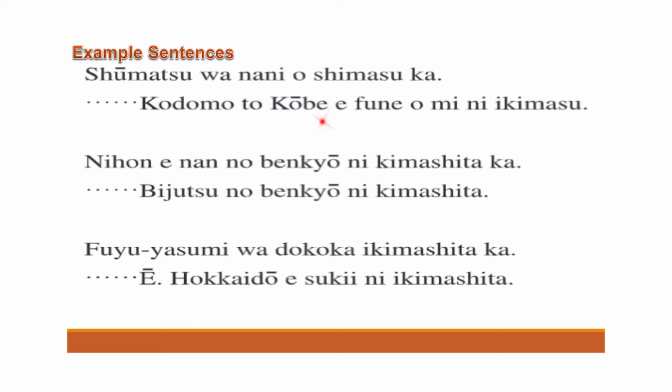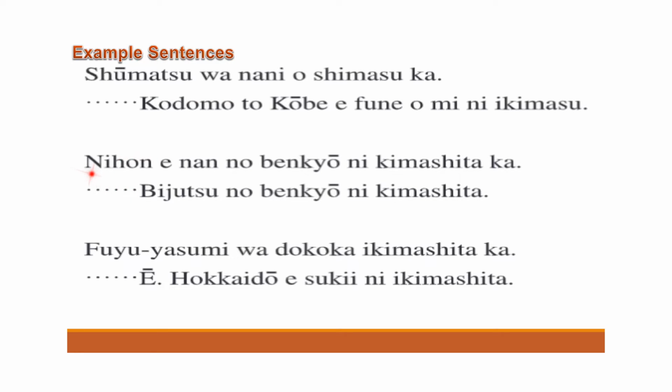Kodomo to Kobe fune o mini. For what purpose are they going? Fune o mini. Fune is ship. Mimasu, to see. Okay. So we remove mas from mimas and add ni. To see, mini. Okay. Fune o mini ikimasu. Kodomo to Kobe fune o mini ikimasu. We go with the children to Kobe to see the ship. I hope it is clear to you.